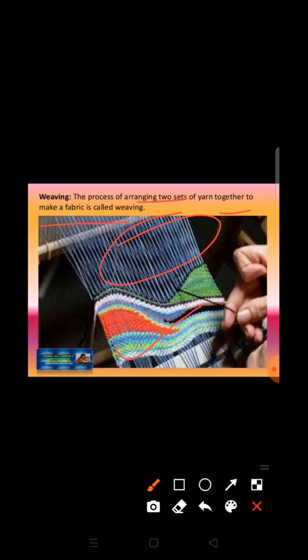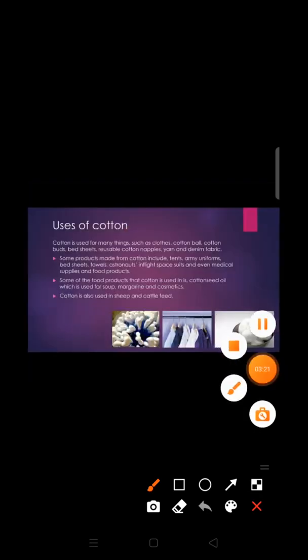Now this is the processing of cotton. Now we will discuss the uses of cotton. So cotton is used for many things such as clothes, cotton balls, cotton buds, bed sheets, reusable cotton nappies, yarns, and denim fabric also. Okay, and some products made from cotton include tents, army uniforms, bed sheets, towels, the inside of astronaut space suits. Okay, and even medical supplies also.